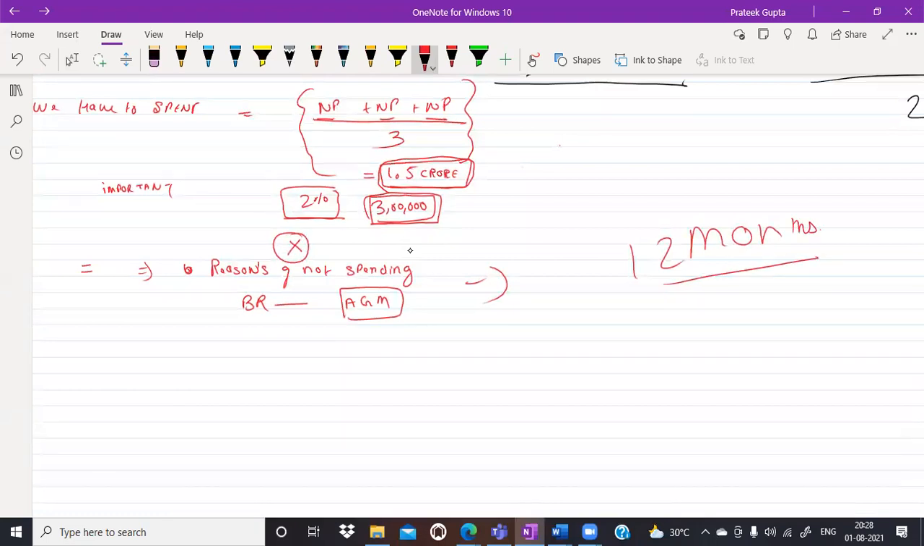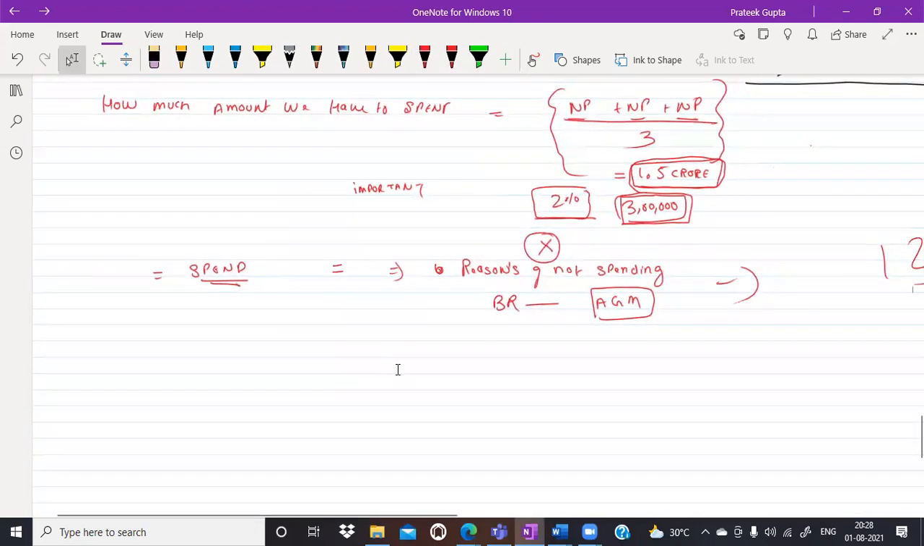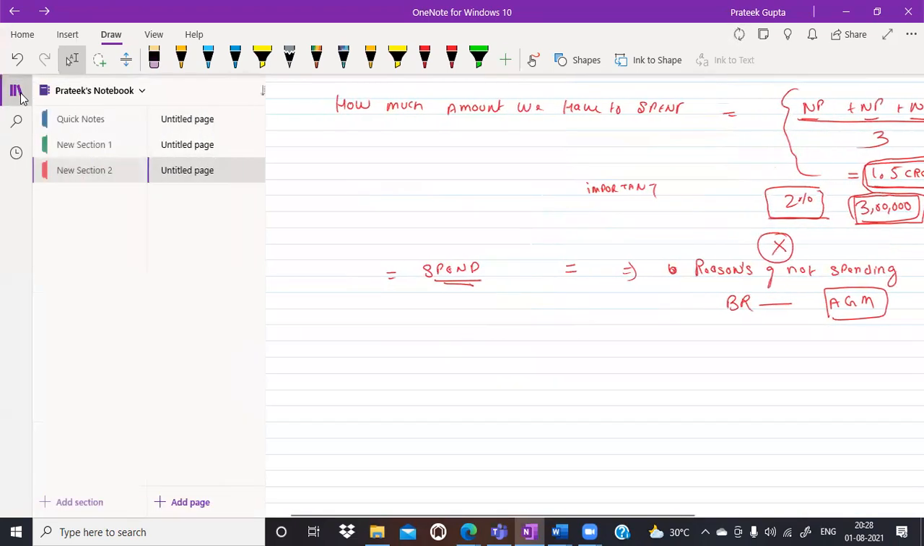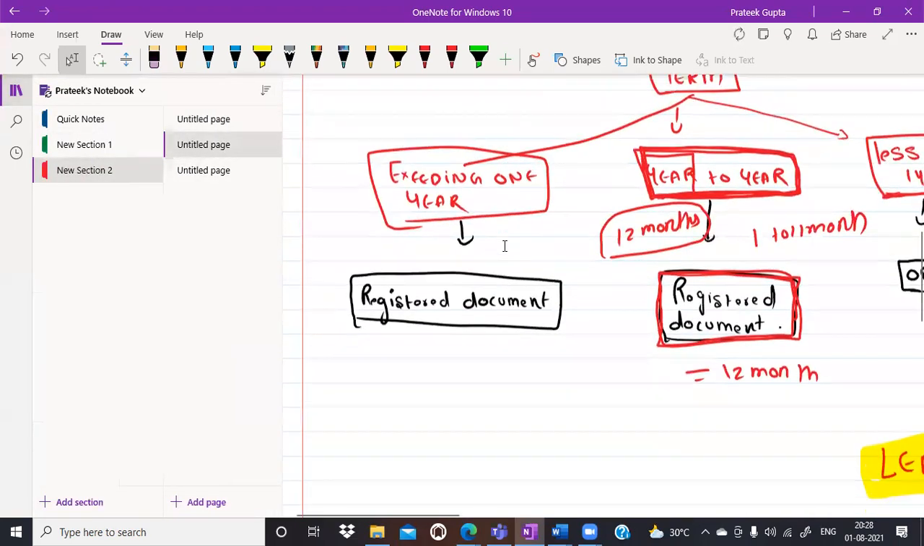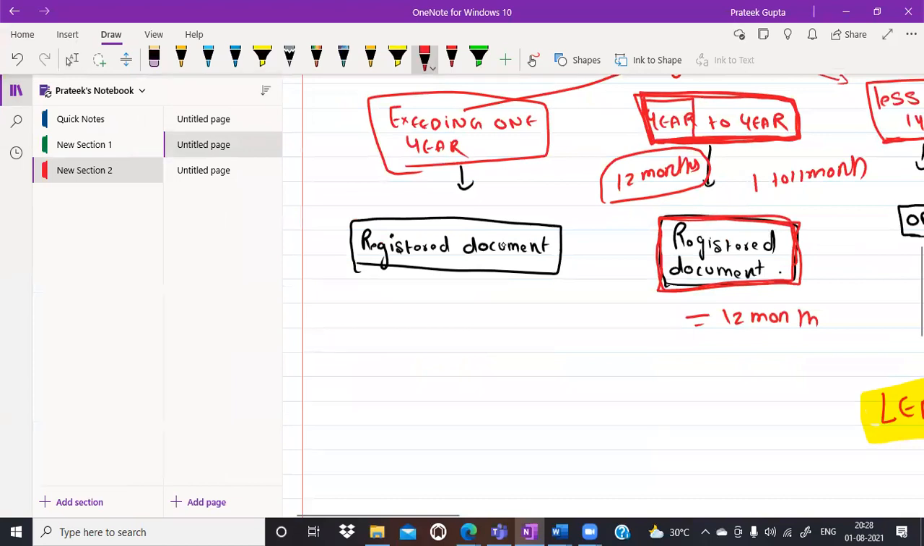Okay, now this is important again. Just, where I have written, just a second. Yes, this one: exceeding 1 year. This is very, very important. Exceeding 1 year means if I am giving the possession of my land for 2 years, this will be exceeding 1 year. In that case, a registered document is required to be executed.